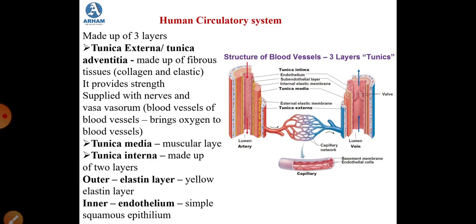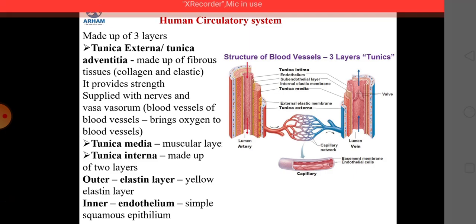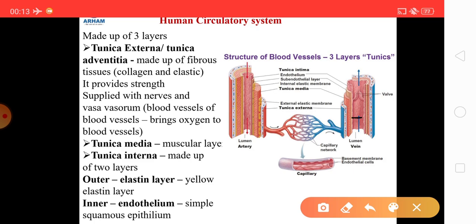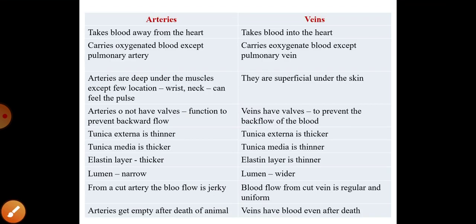So if you see in this diagram, this is the lumen in between. You can see the lumen in between of the arteries and the veins. So in veins, the lumen is wider, whereas in arteries the lumen is narrow. Okay, so this was the comparison on the basis of their structure.